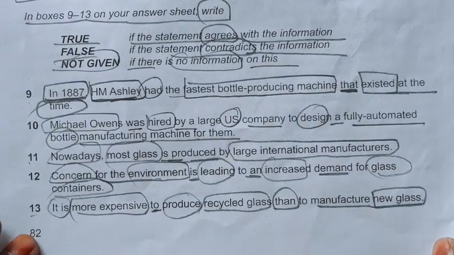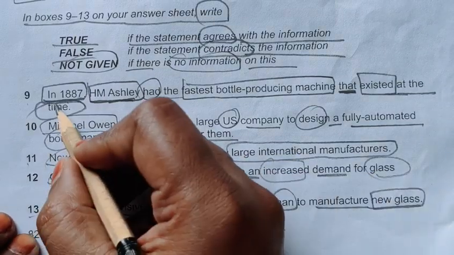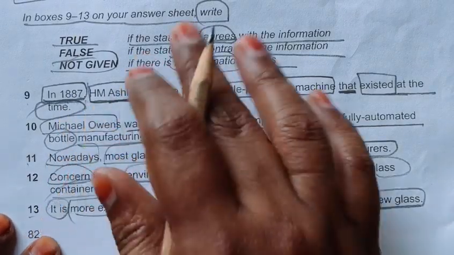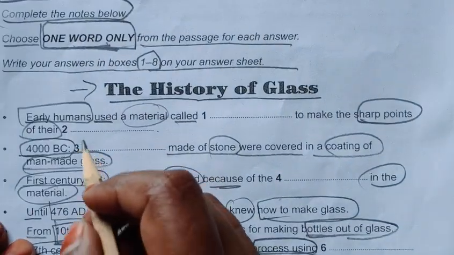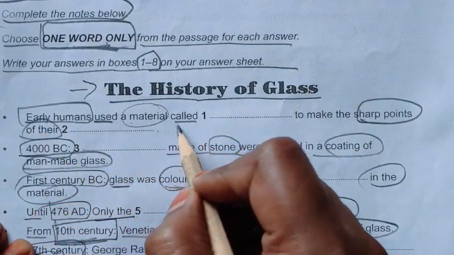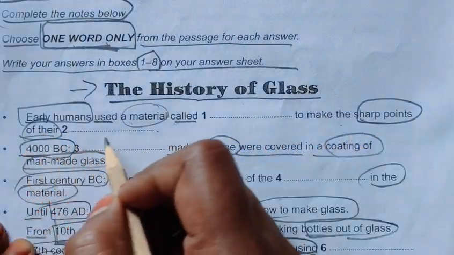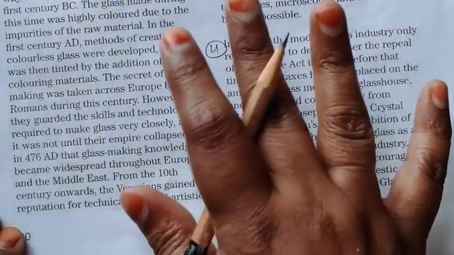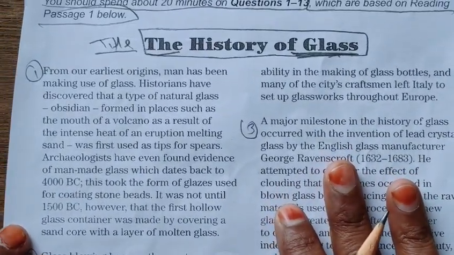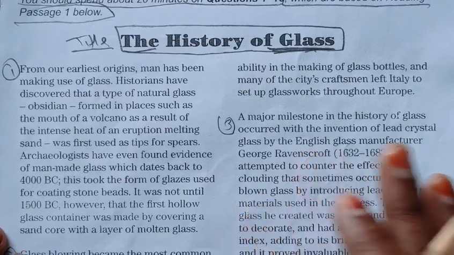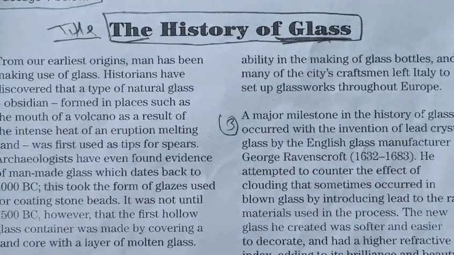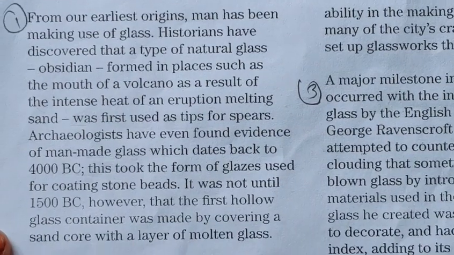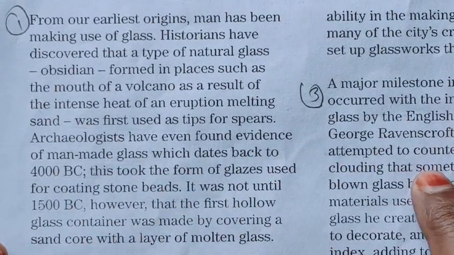So we will now quickly look for these. Here we have to look for 1877 keyword, and here we have to look for early humans used a material called dash to make sharp points of that dash. We have to look for these keywords initially. So now let's quickly read our paragraphs and let's find our answers. So our first paragraph. So now let's quickly read it.